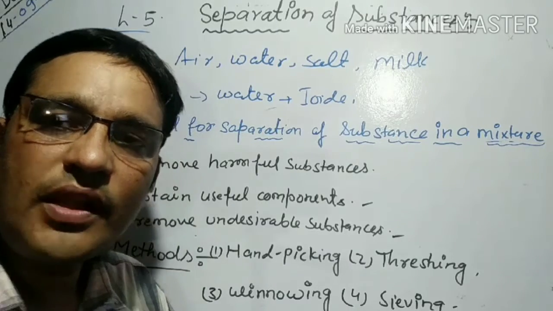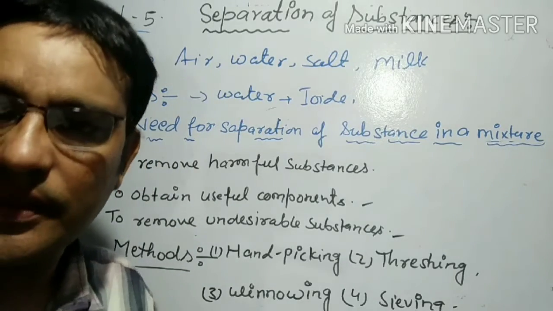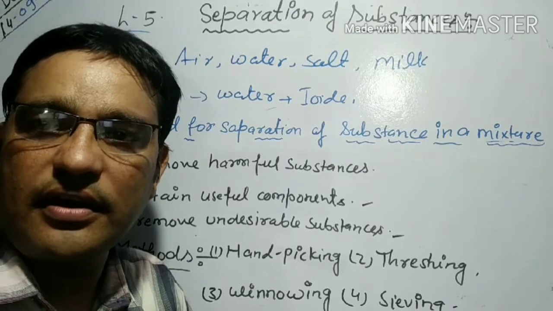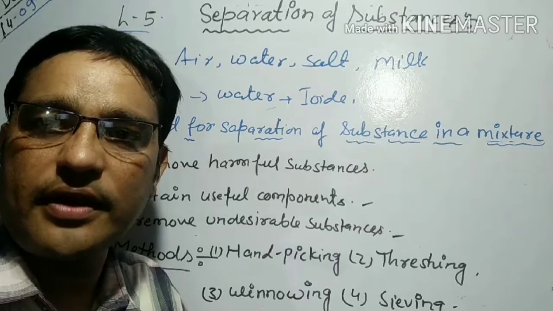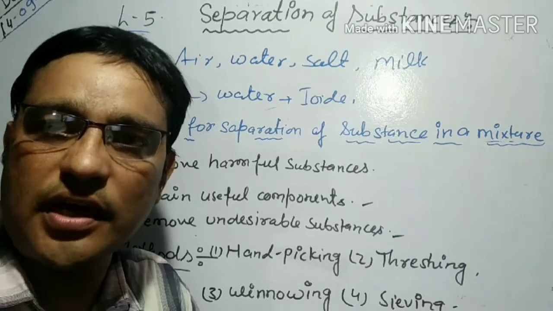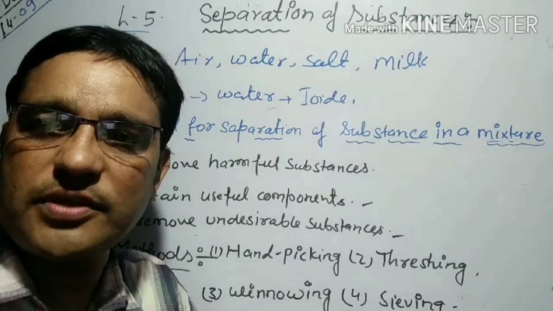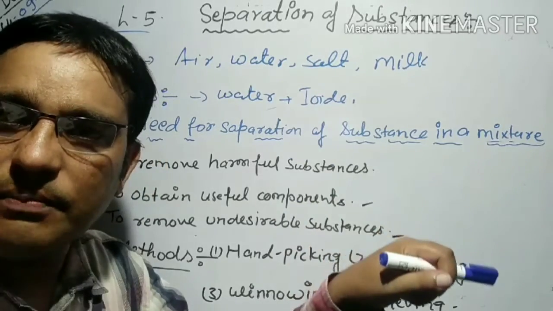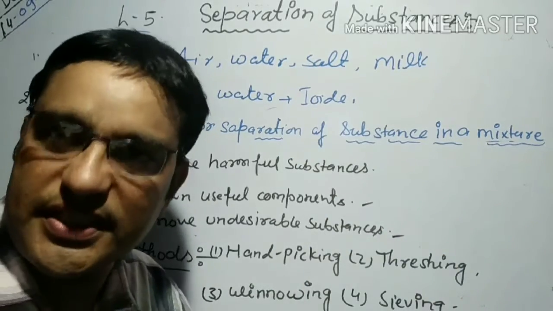Understand? Now see the next topic, threshing. What is threshing? You all know that cereals like wheat and rice need to be separated from the stalk. So we can say that the process of separating the grains from the stalk by beating on the ground or using a machine is called threshing.